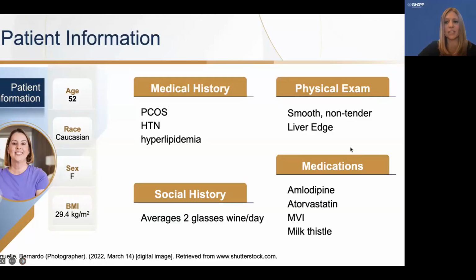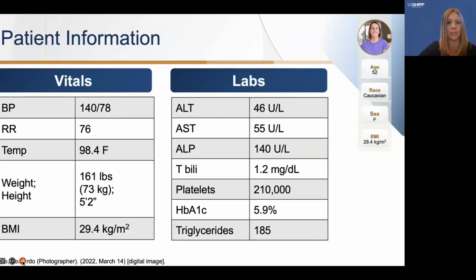Her medical history is significant for PCOS, hypertension, hyperlipidemia. Physical exam shows smooth, non-tender liver edge. Social history, she averages 2 glasses of wine per day, and medications include amlodipine, atorvastatin, multivitamin, and milk thistle. Her vital signs are listed here.